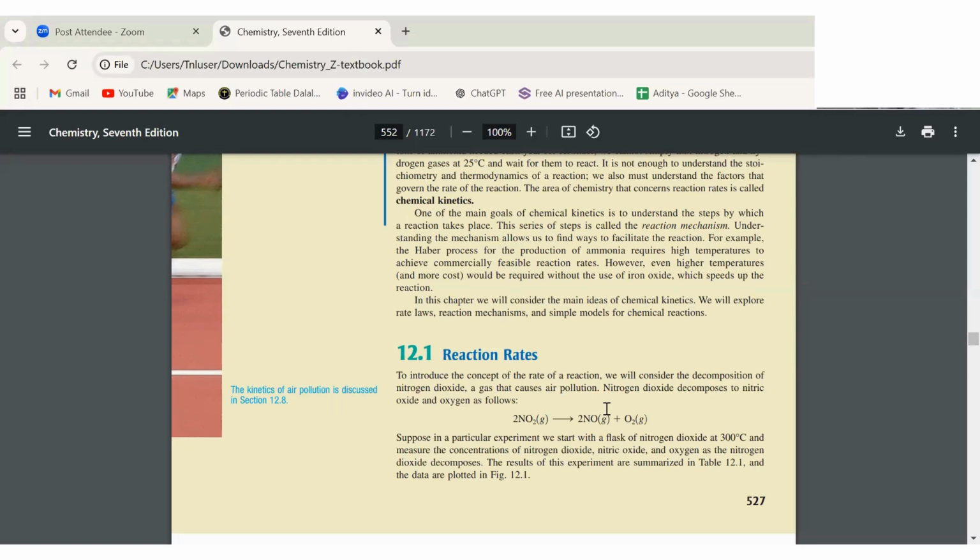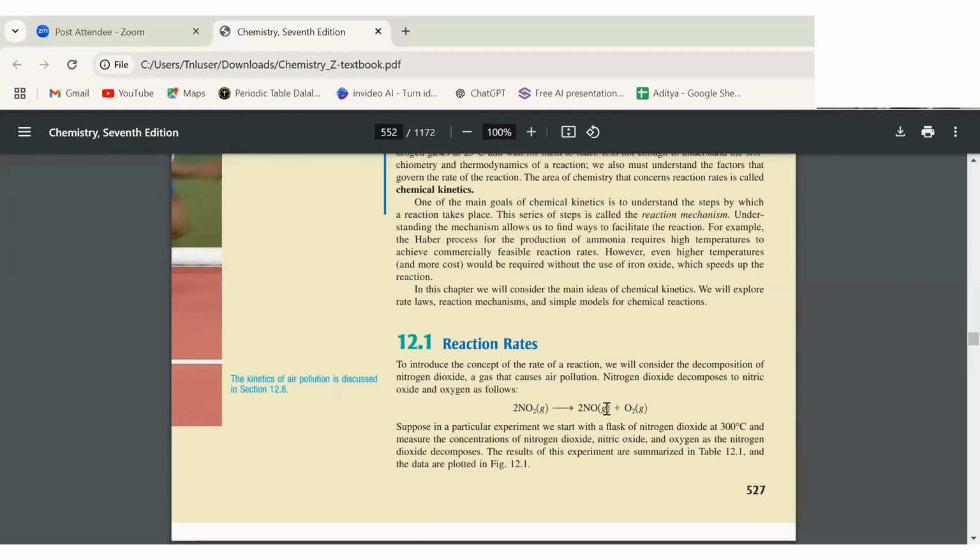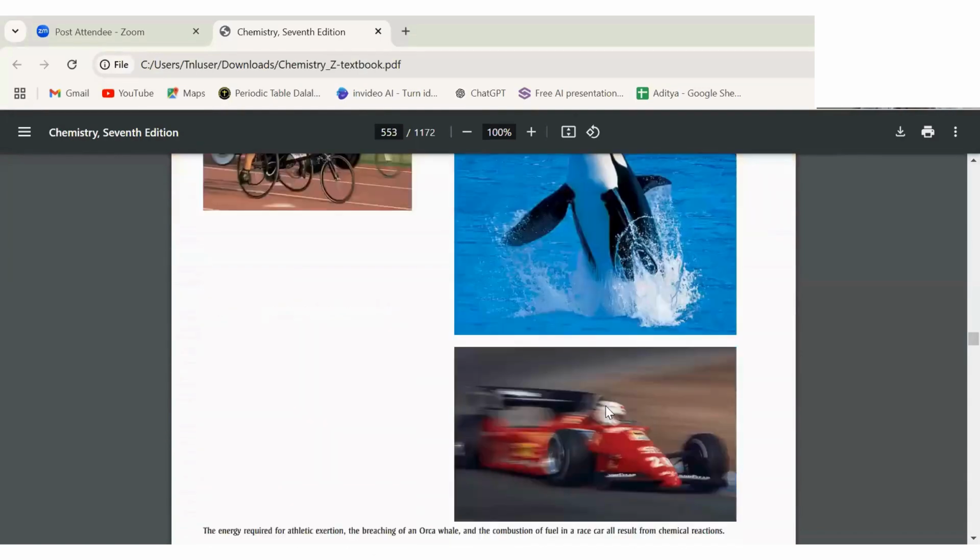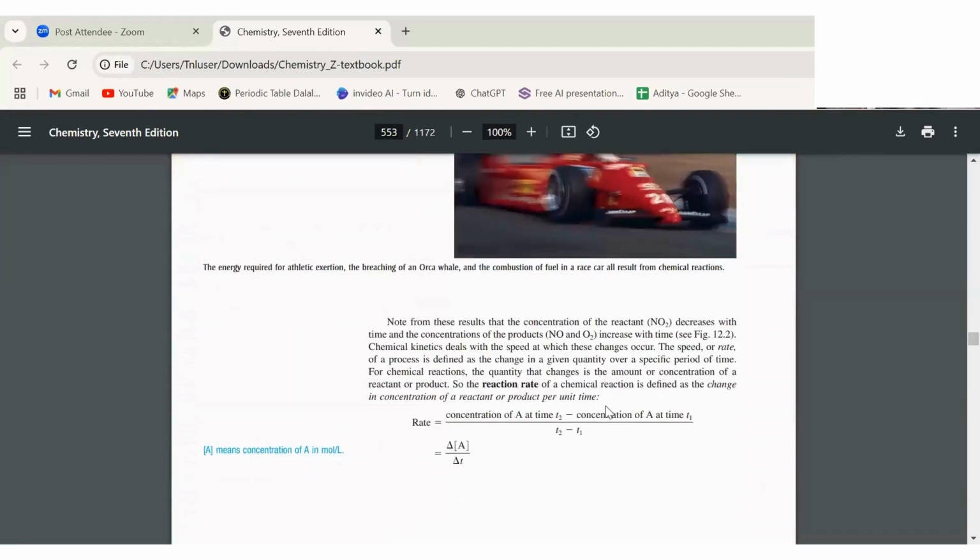As an example, it has been given to you that nitrogen dioxide is decomposing into nitrogen oxide and an oxygen molecule. That means it is a decomposition reaction and it has some particular reaction rate. Now we have a formula by which we calculate the reaction rate.